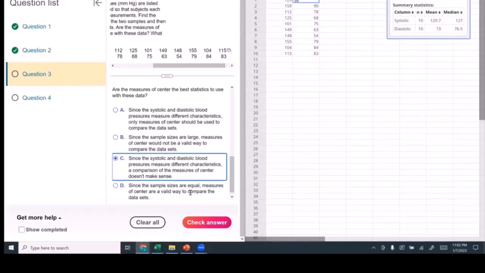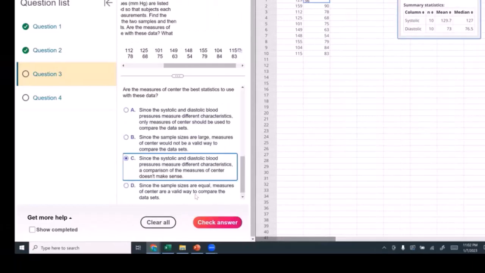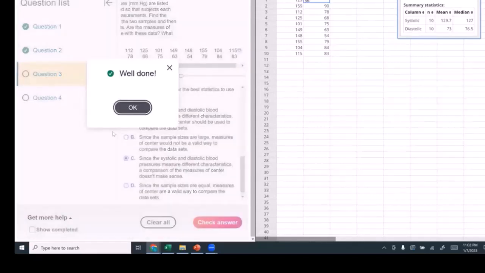Not necessarily. It really does depend on what we're measuring. We can't say that just because the values are matched, we could compare the heights of men to the heights of horses. But is it meaningful? That's what we always have to look for. I'm still going to stick with C.